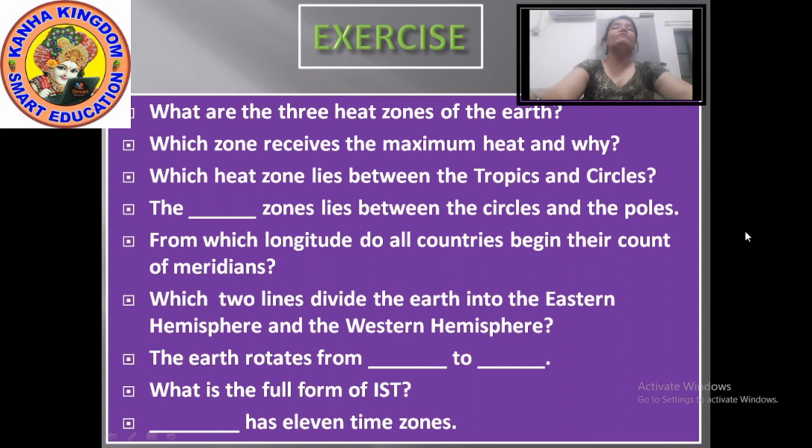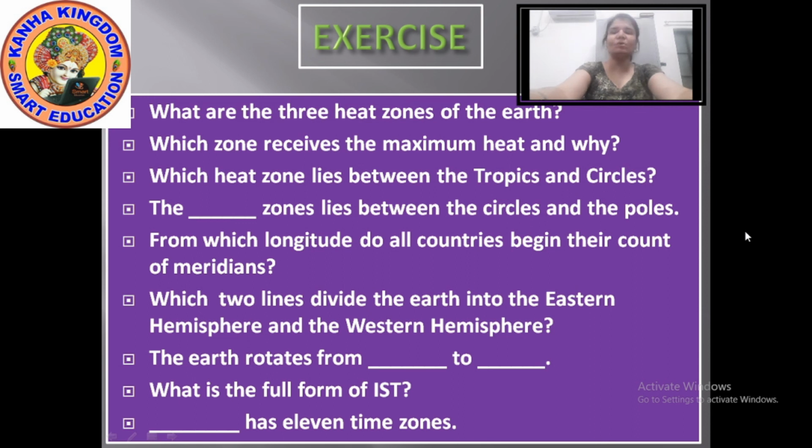Which heat zone lies between the tropics and the circles? It is the temperate zone. The temperate zone lies between the tropics and the circles. Now the dash zone lies between the circles and the poles.